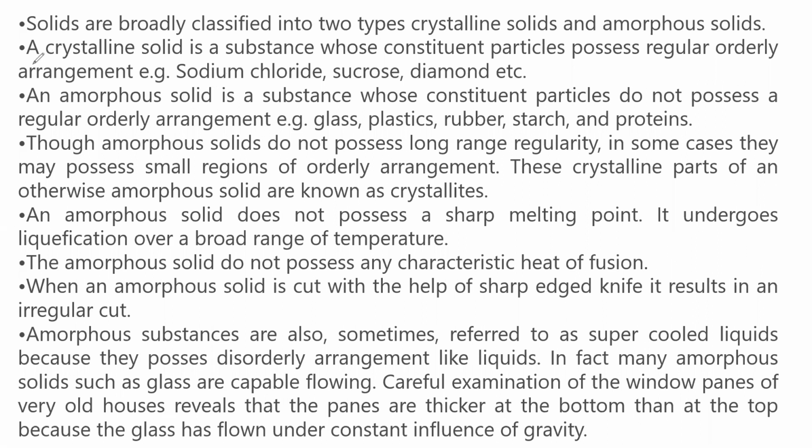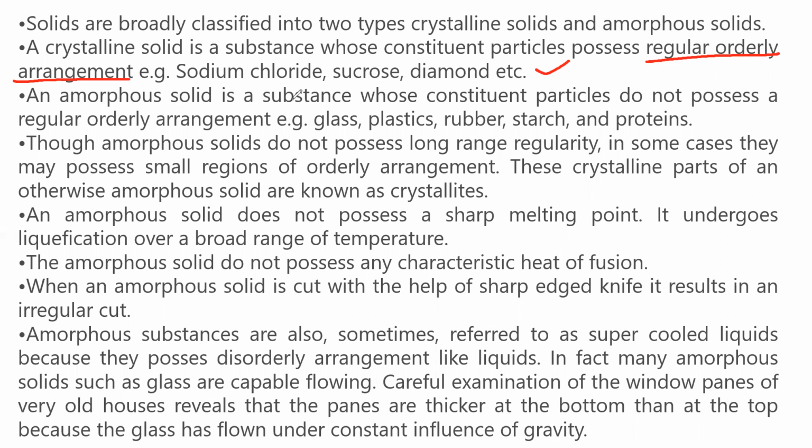Now coming to these, these statements are very, very important. You have to remember. A crystalline solid is a substance whose constituent particles possess regular orderly arrangement. Regular orderly arrangement is very, very important. Regular orderly arrangement is present in crystalline solid. Example: sodium chloride, sucrose, diamond, etc.